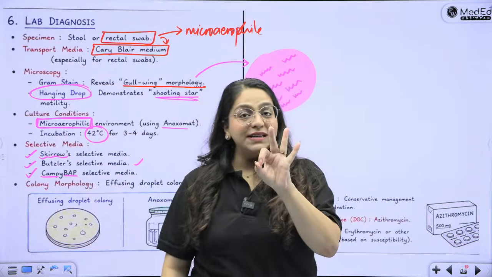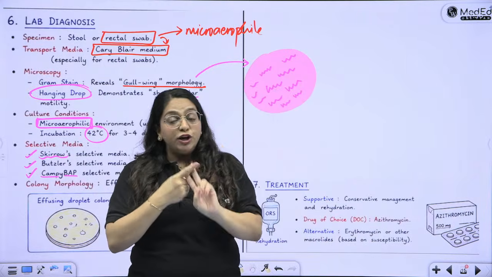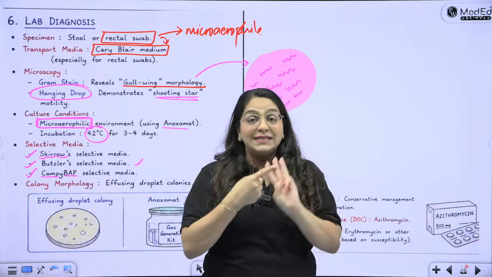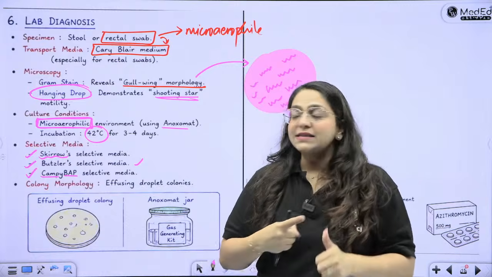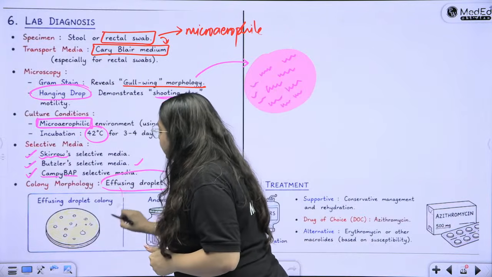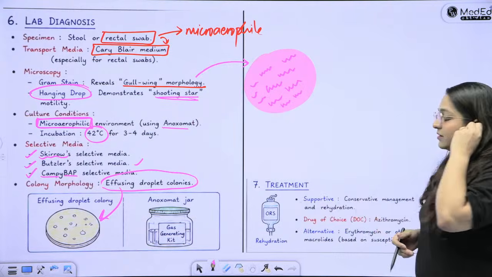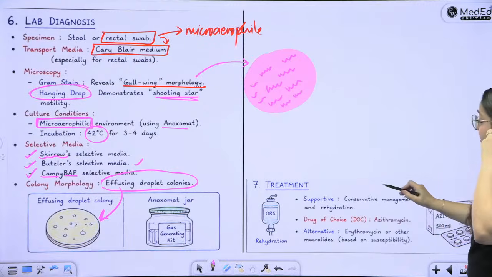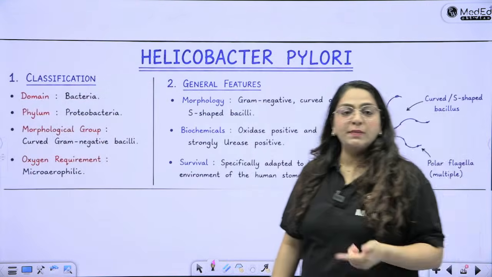So remember the three selective media. Please remember microaerophilic. Please remember 42 degrees Celsius. Please remember dysentery. Please remember poultry and unpasteurized milk, and the three selective media. So it shows me the effusing droplet colonies on the Skirrow or the Campylobacter medium, and of course Anoxomat jar is what we are going to use. Treatment is conservative. However, drug of choice is azithromycin if in case it has to be prescribed.